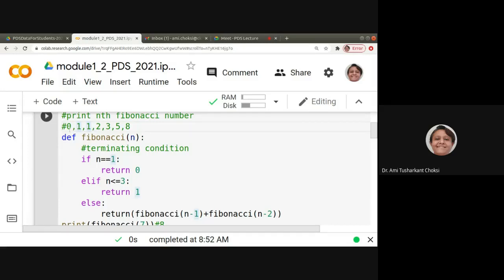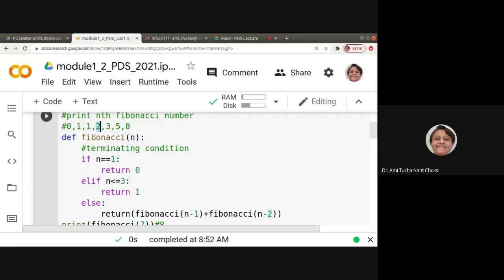So 0 and 1 are the first two terms. Next will be the summation of the last two, 1 and 0, so it will be 1. After that, the last two numbers' addition, 1 and 1, is 2. Then 2 and 1 is 3. This is the Fibonacci number that is known to us.